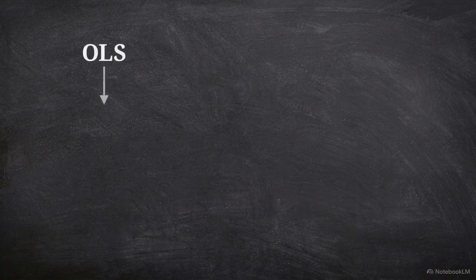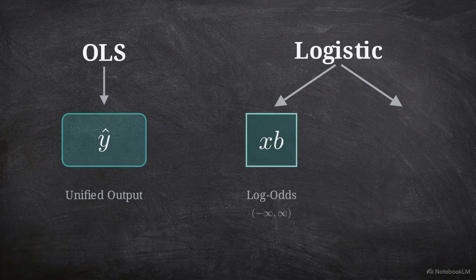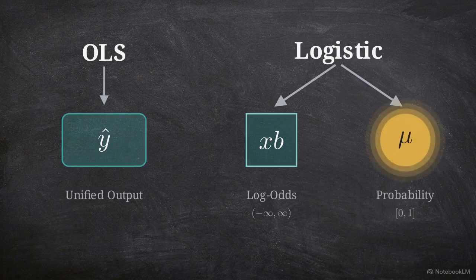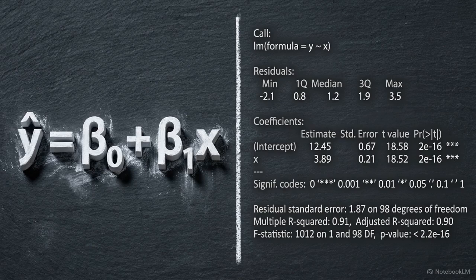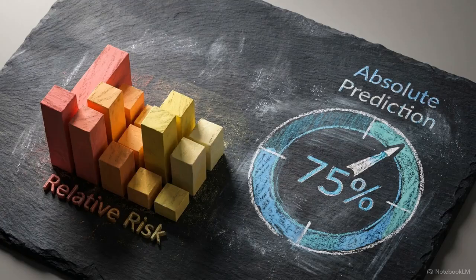While OLS equates the linear predictor with the fitted value, logistic regression treats them as separate. The linear predictor, xb, and the fitted probability, mu, occupy distinct mathematical states. This split screen contrasts the standard OLS equation with a logistic model output from the R console. Understanding the pipeline between these two views is the key to converting abstract linear predictors into real-world probabilities. Navigating these mathematical states allows a single model to provide both relative risk assessments and absolute predictions.